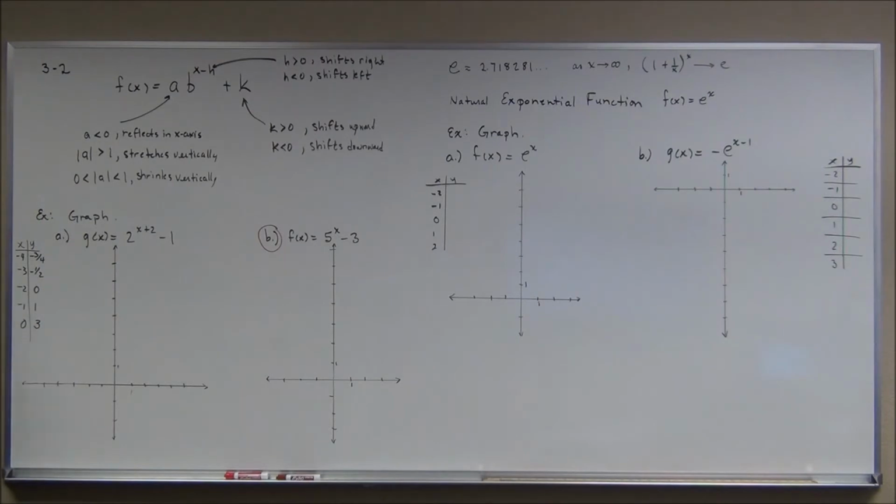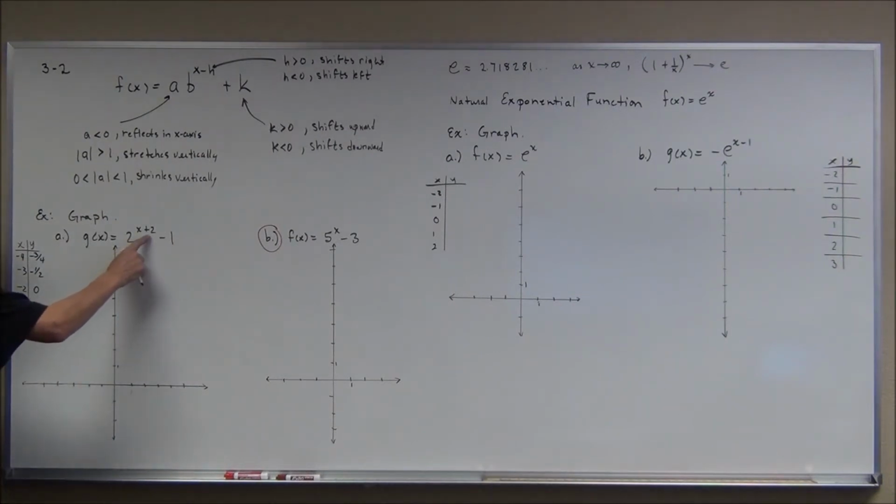Now think about the original parent graph that I graphed in the last video, y equals 2 to the x. It went through 0, 1. It had the x-axis as a horizontal asymptote. And it was increasing. In this case, you'll see some of those same exact attributes, except that everything's been shifted 2 to the left and down 1.